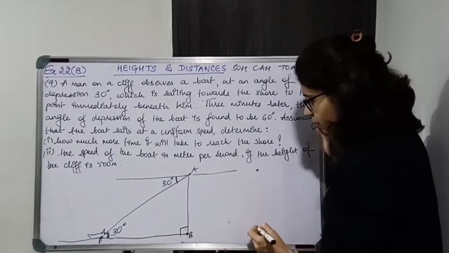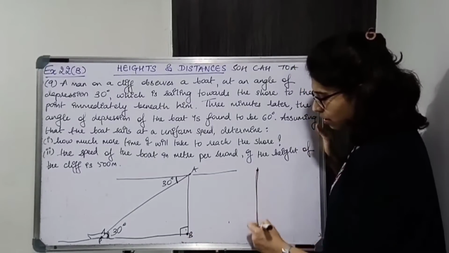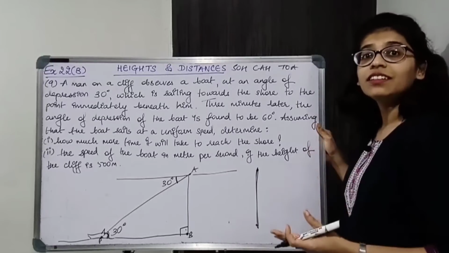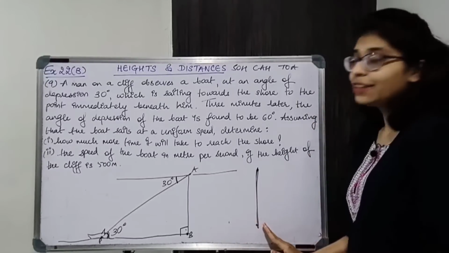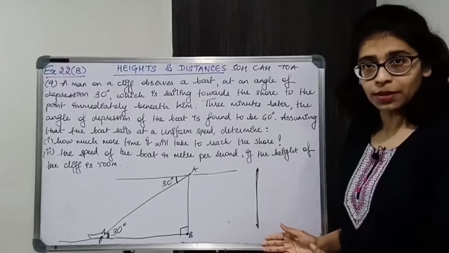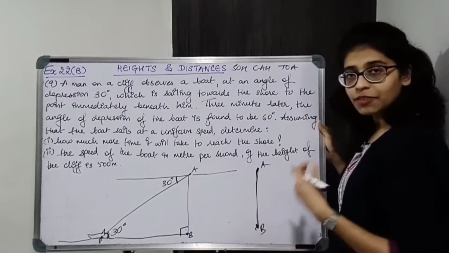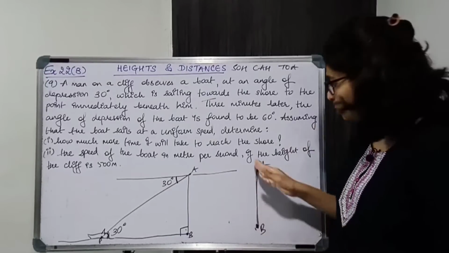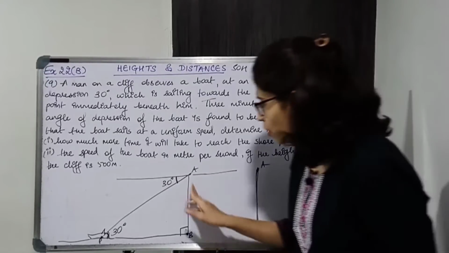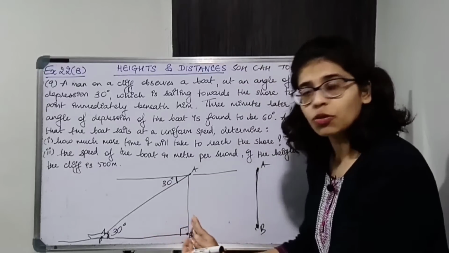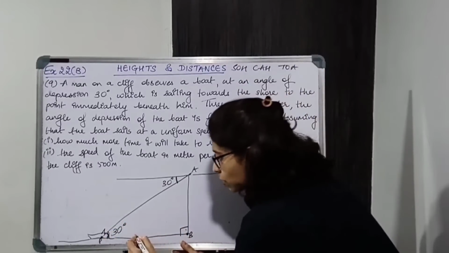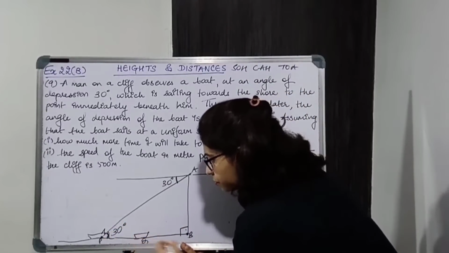The person is here, the boat is here, so how can the angle be 60 degrees? So obviously the boat has not yet reached the shore. Okay, from here to here, if the boat is over here, will there be any angle? No, it is right beneath him. So it means it has not yet reached the shore, it is coming towards the shore. So let's say it is at some point Q.